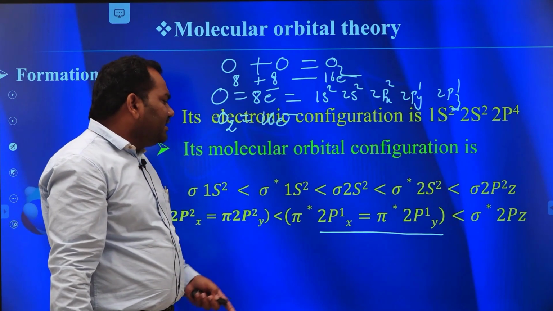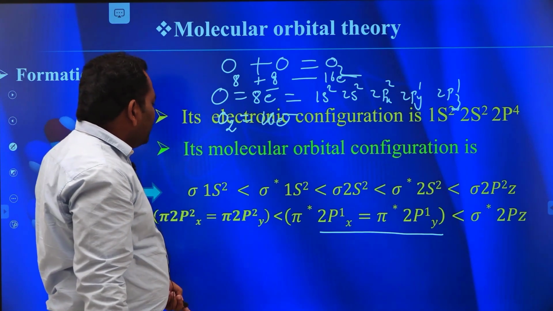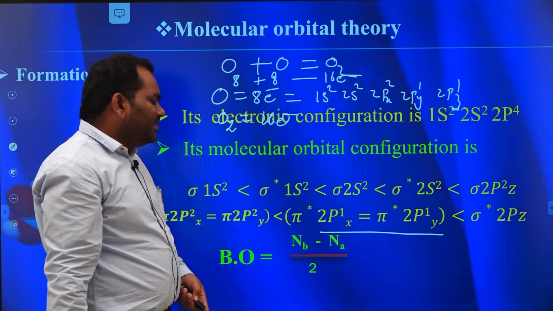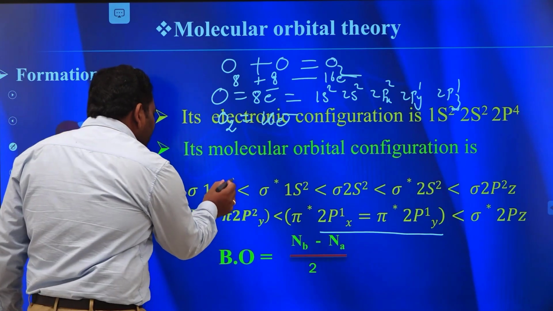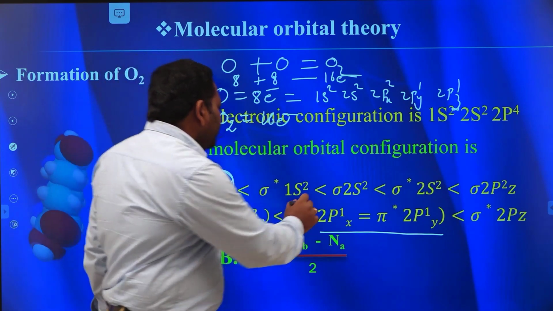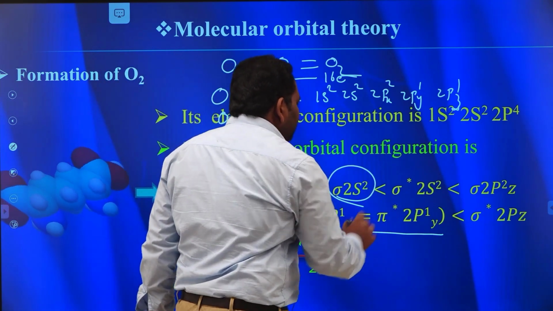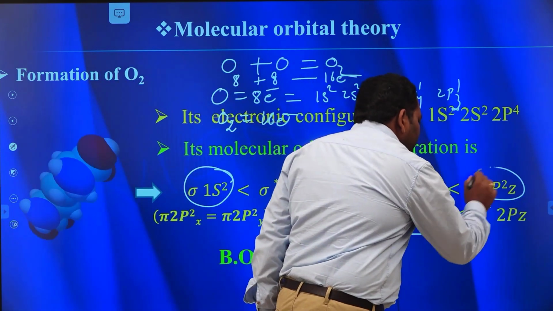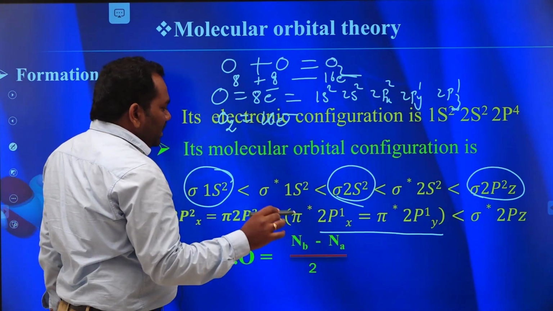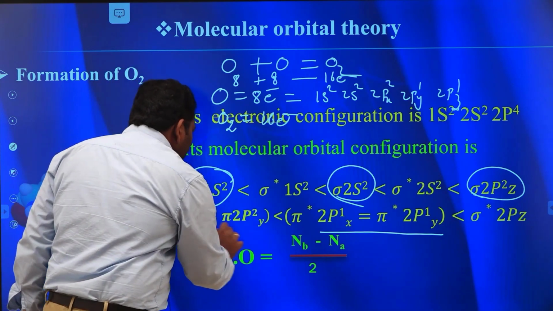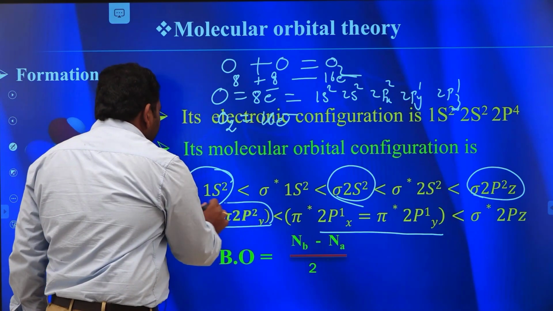Now we can calculate the bond order. Bond order is nothing but Nb minus Na by 2. First we calculate the number of bonding electrons, which means the electrons present in the bonding molecular orbitals. The molecular orbitals without a star are considered bonding molecular orbitals.